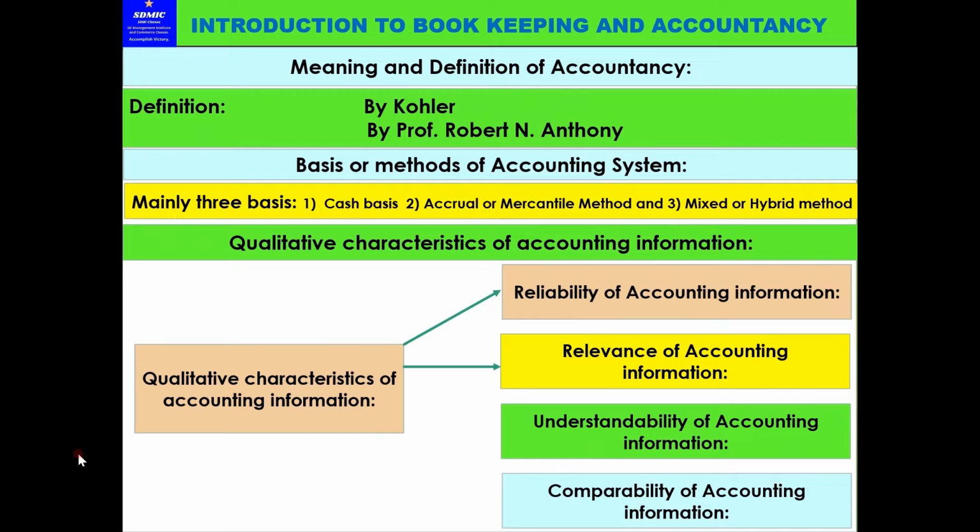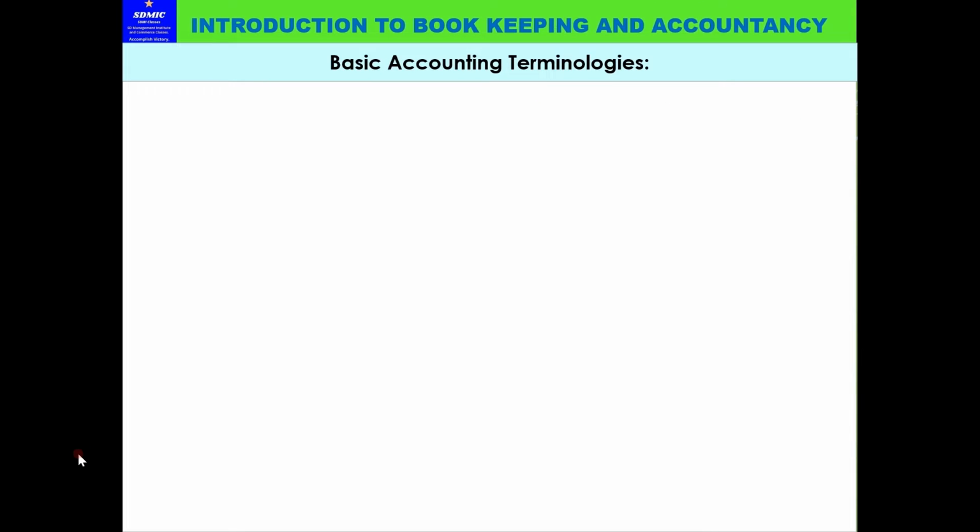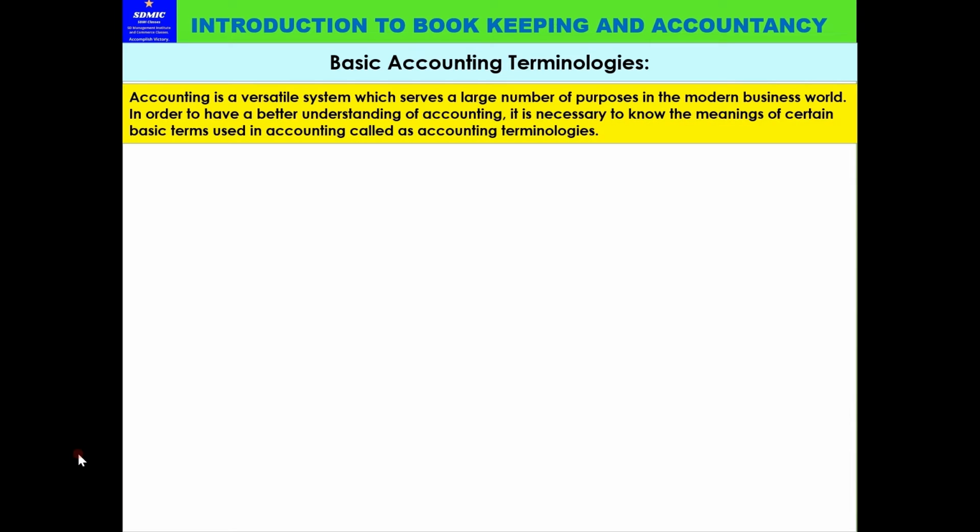So now let us see the basic accounting terminologies. We need some terminologies to express things. Accounting is a versatile system which serves a large number of purposes in the modern business world.